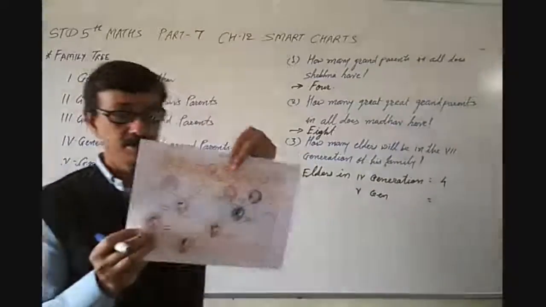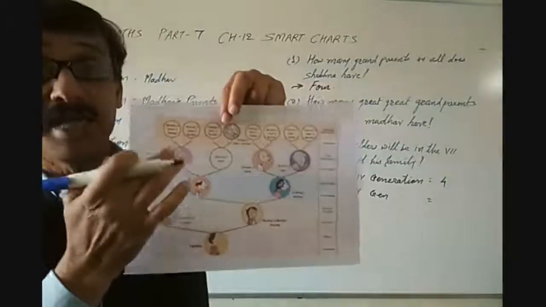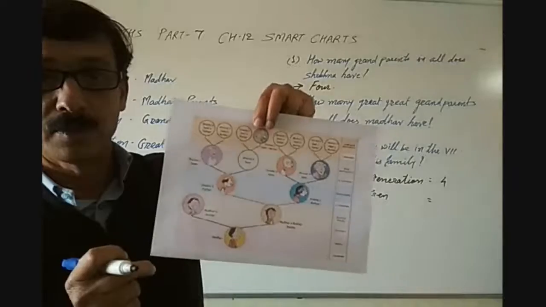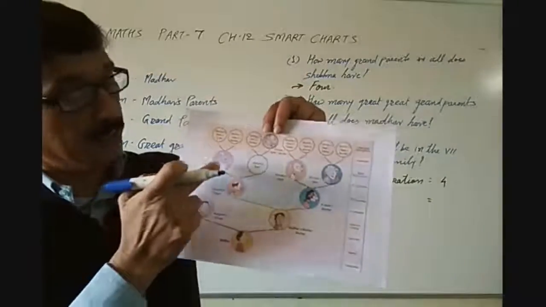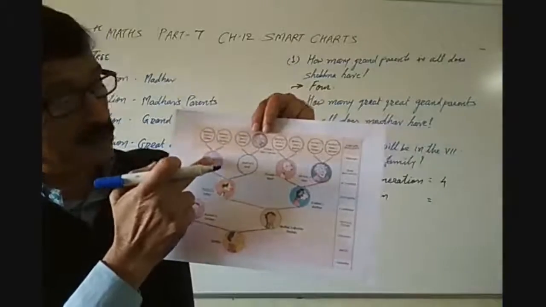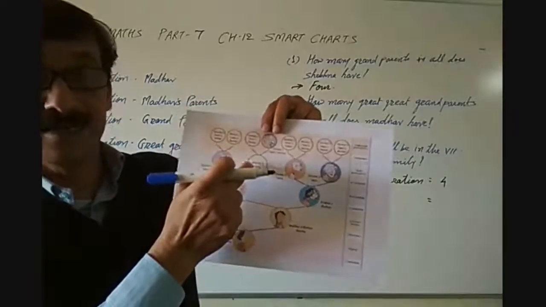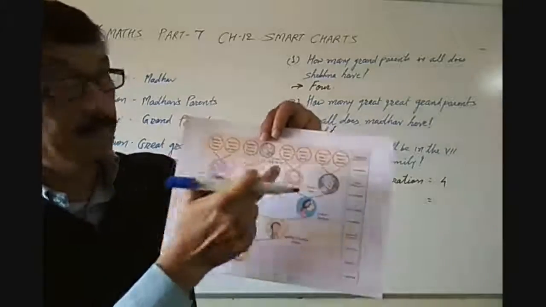But how is it 8? In the 5th generation, how are the elders 8? Then we can say 1, 2, 3, 4. And their parents. So his great grandfather's parents are 2, mother and father. And great grandmother's parents are 2. Mother and father, like that.